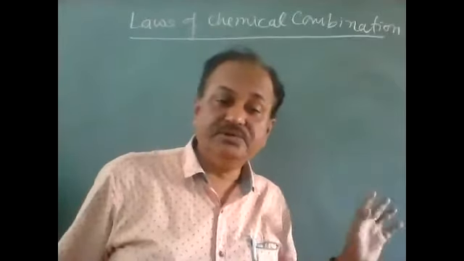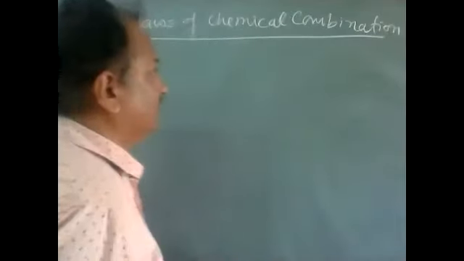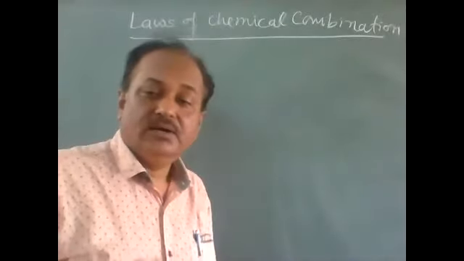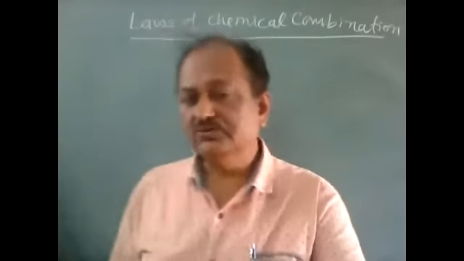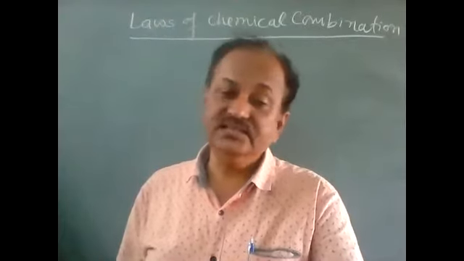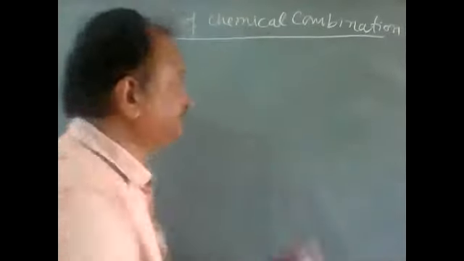So children, I am going to explain a very important part about the laws of chemical combination, and I will explain the laws one by one. First is the law of conservation.